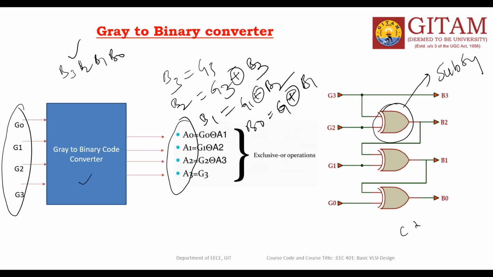This subsystem. The remaining two are as it is. So concentrate on the design of this one only. The rest of the two are the replication of the first subsystem, so don't worry. Just take the gray to binary code converter. This is the block diagram. From this you can understand how many inputs and outputs are required.